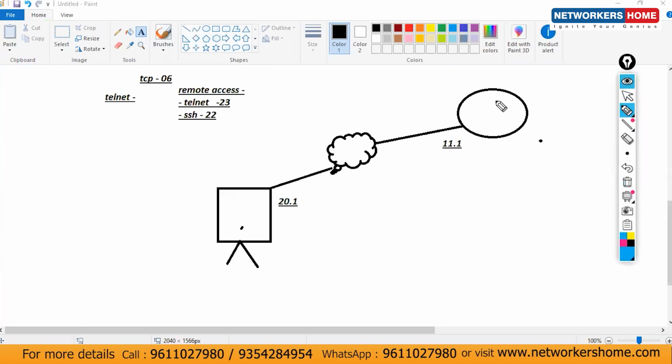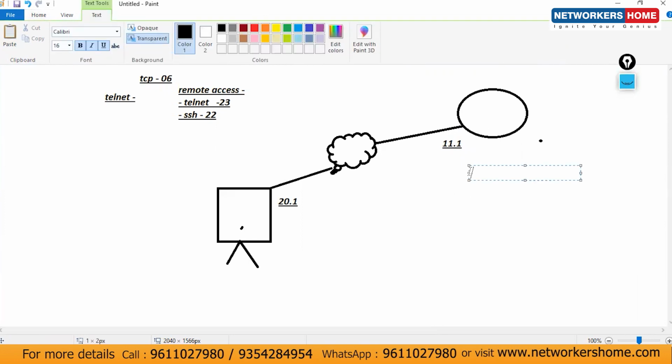By default, Telnet and SSH are disabled on the routers. We have to enable them. Okay. What are the commands to enable? That command is always in the configuration mode. The command is line vty 0 4. Before that, you have to configure username and password. Username cisco. The password is cisco. This is the command. I hope you are aware of how to configure username and password. Use your lab manuals. Everything is there.